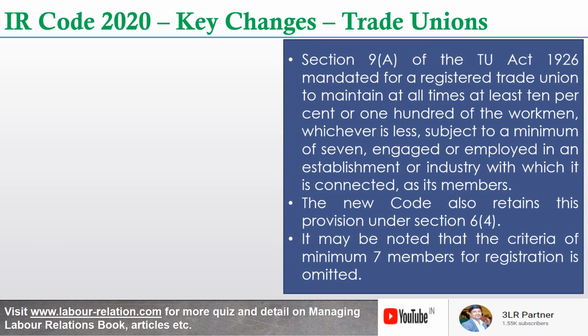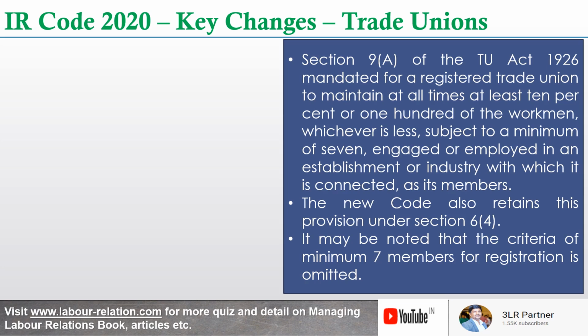If you look at section 9A of the Trade Union Act 1926, this mandated for a registered trade union to maintain at all times at least 10% or 100 of the workmen, whichever is less, subject to a minimum of 7, engaged or employed in an establishment or industry with which it is connected as its members. And this provision is also retained in the code under section 6.4.